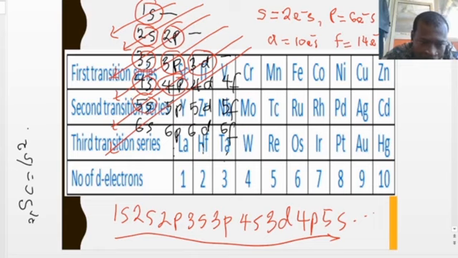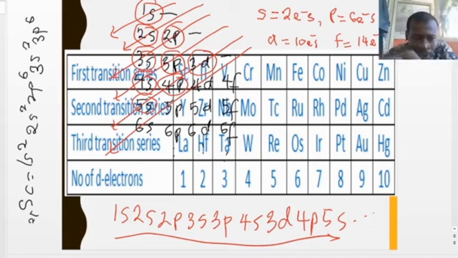So that will be 1s2, then 2s2, then 2p6. Right? Because the maximum number of electrons in the p orbital is 6. Then after that, we have 3s2, then 3p6. Now the whole of this, when you count the electrons in all, that's 18. We continue, that's 4s2. This makes 20. And we are going to 21 electrons. So we're filling 20 electrons there.